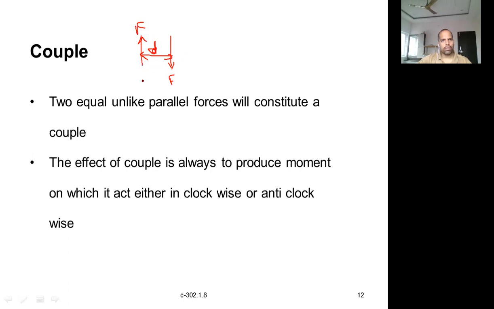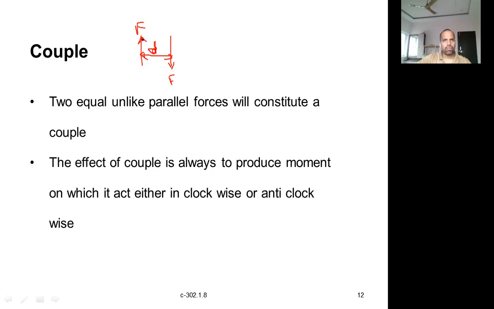So what is the definition? Two equal means both are equal to F. Unlike parallel means parallel forces whose sense is different. We have just defined parallel forces and unlike parallel. The two forces are parallel, but their sense is different.